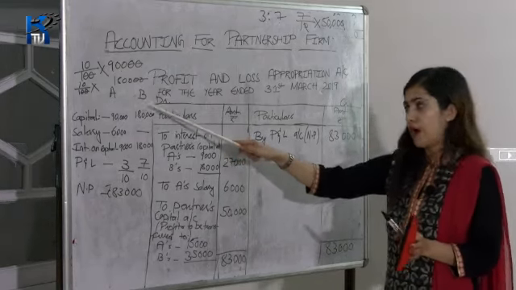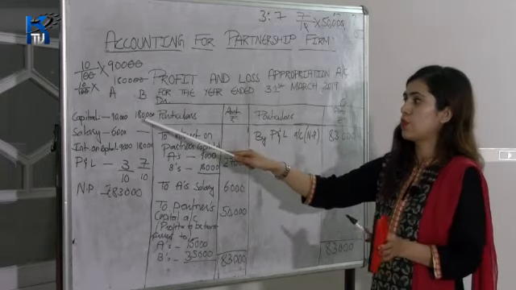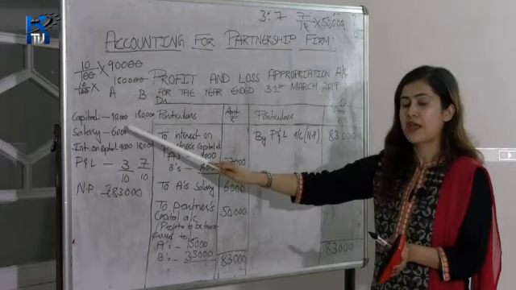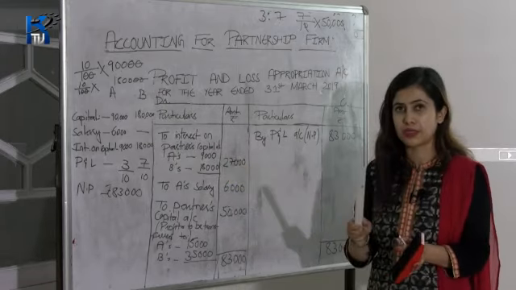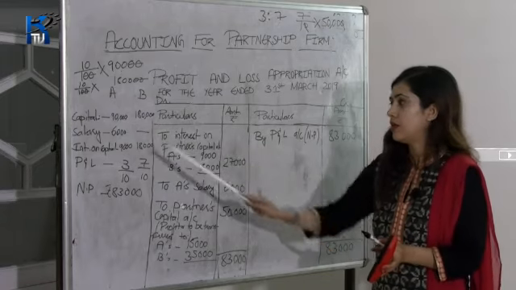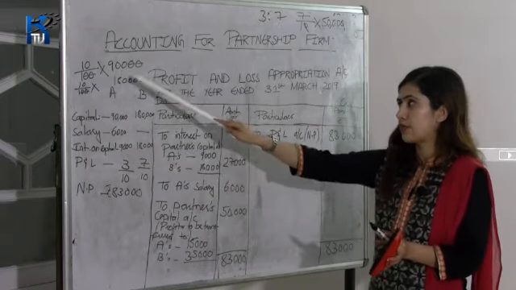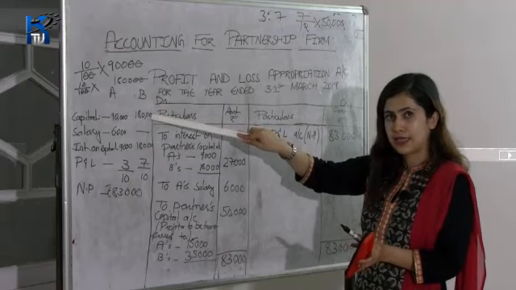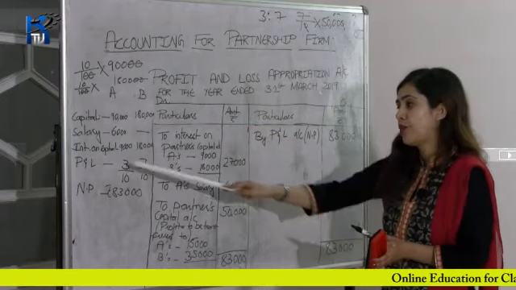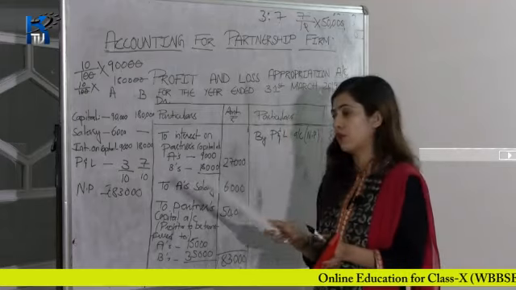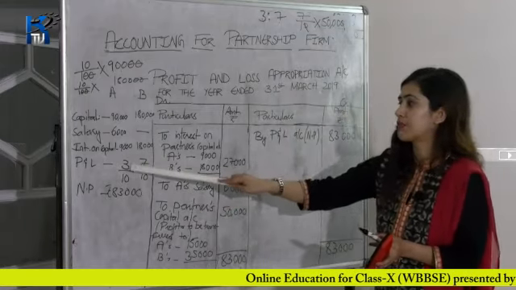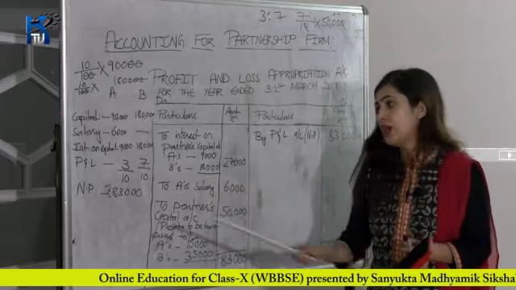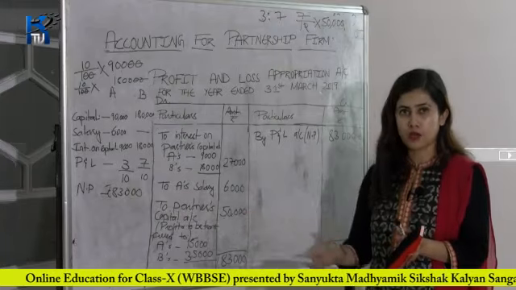A and B were the partners in a firm. They contributed 90,000 and 1,80,000 rupees in the business, and A was entitled to get a salary of rupees 500 per month, which is 6,000 rupees per year. So, B is not getting any salary. Interest on capital, after calculating 10% of 90,000 is 9,000, and 10% of 1,80,000 is 18,000. Then the profit and loss ratio was 3:7, which is 3/10 for A and 7/10 for B. Okay. And the net profit was 83,000.